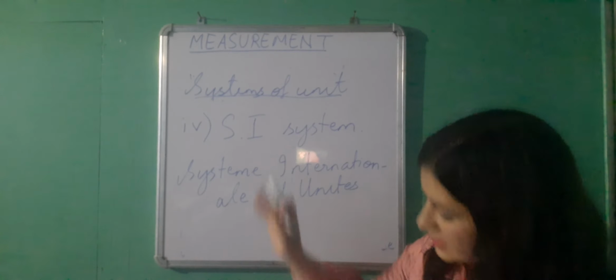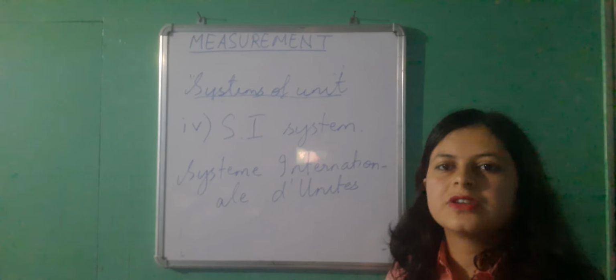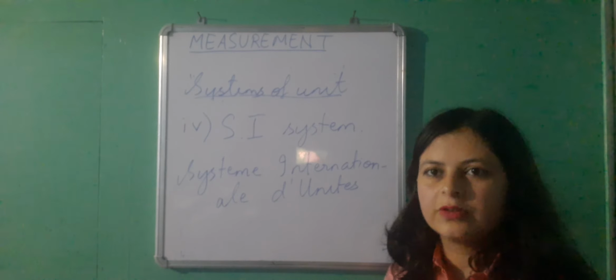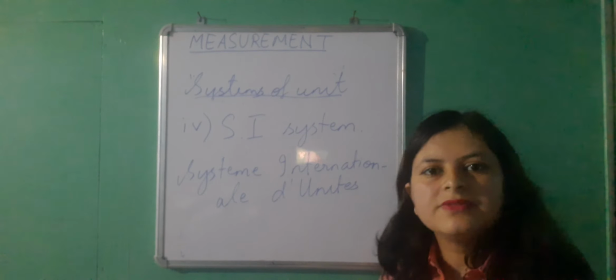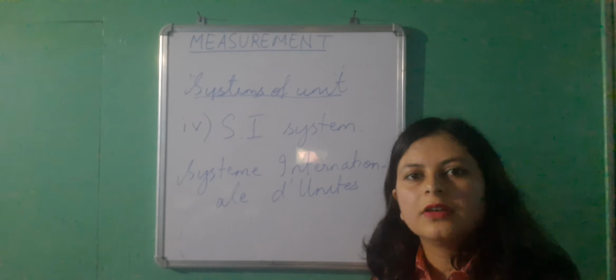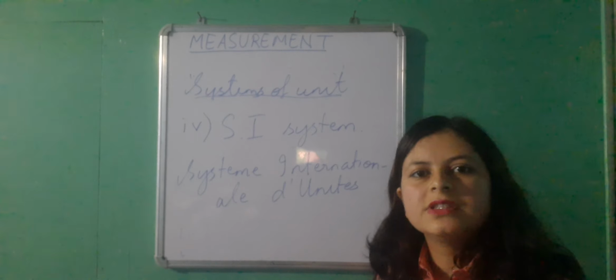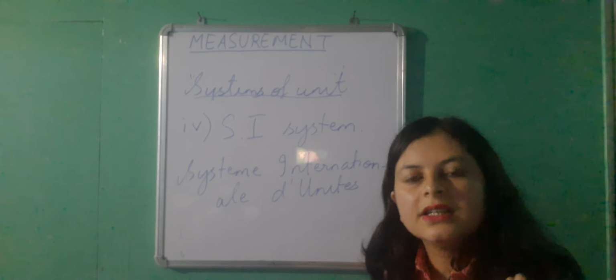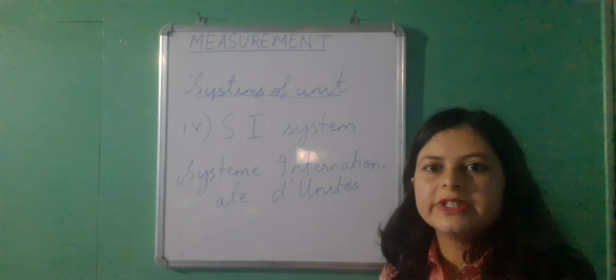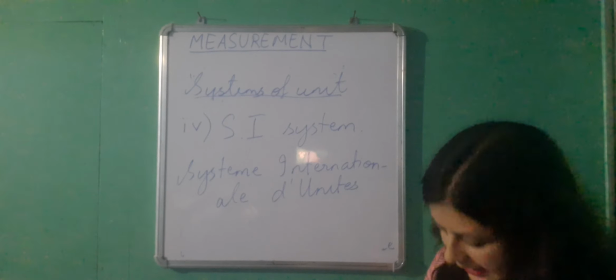Okay, now this is nothing but a modified version of the MKS system. MKS system just gives you a description or the full form of the units of length, mass and time. Now in addition to the units of length, mass and time, there are other units added to this system which has been accepted internationally, and this system is called SI system.